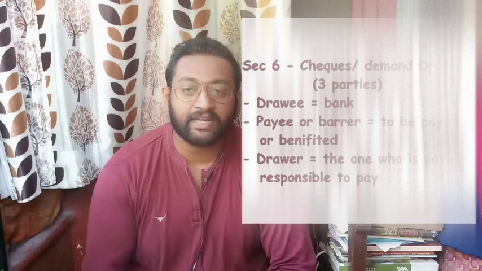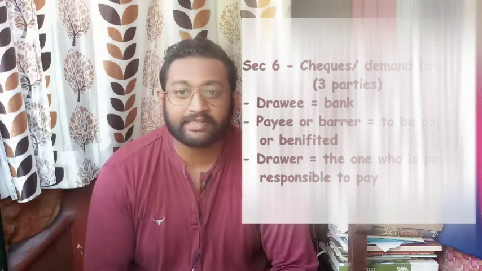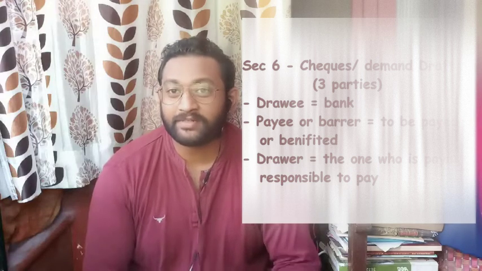Now we'll go through checks, Section 6, because you'll understand bills of exchange easily if you understand checks. There are three parties in a check. First one, a drawee. In a check, the drawee is a bank. Second party is a payee or the bearer, the person who's supposed to get the benefit. It might be the person whose name is mentioned or the person who has possession of that particular check. Third party is a drawer, the person who's paying, from whose account the amount is supposed to come to you.